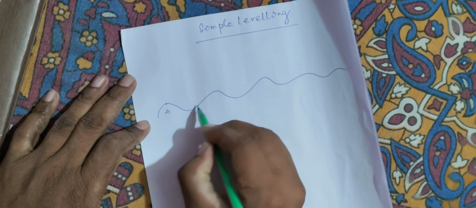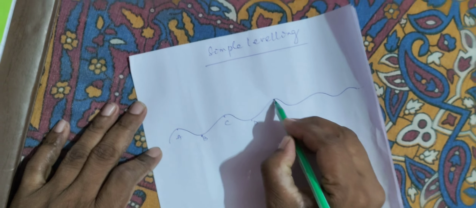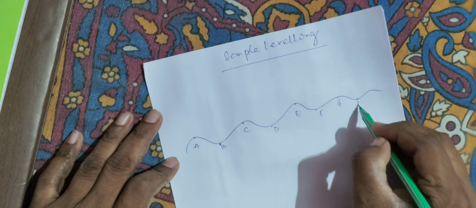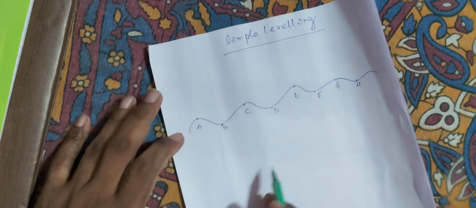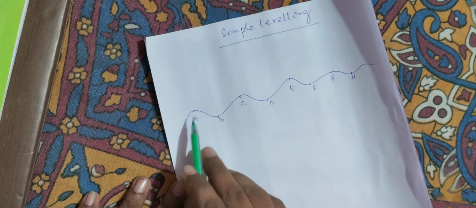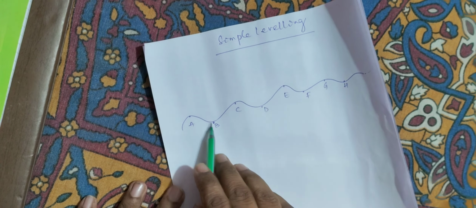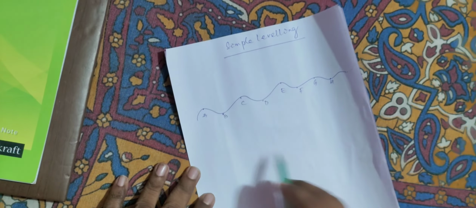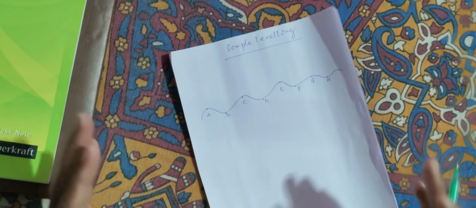Suppose this is A, this point is B, and this point C, D, E, F, G and H. These are the various points on a ground. Some places of the ground have rising portions and some have valleys, that means some are in higher regions and some in lower regions. That is the basic part we discuss in the simple leveling process.